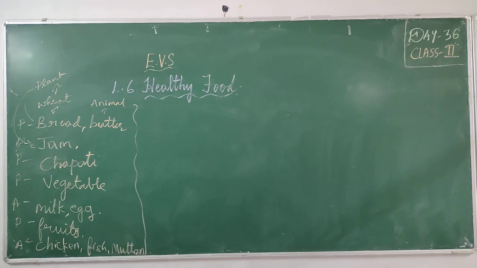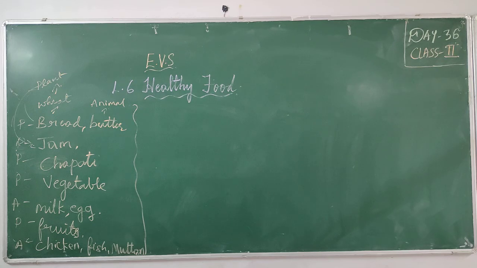Why do we need food? We need food to live. We need food to grow, to get energy, to be healthy. We must eat the right amount of different kinds of food to remain healthy. In order to remain in good health, we have to eat different kinds of food, and that too in the right amount.